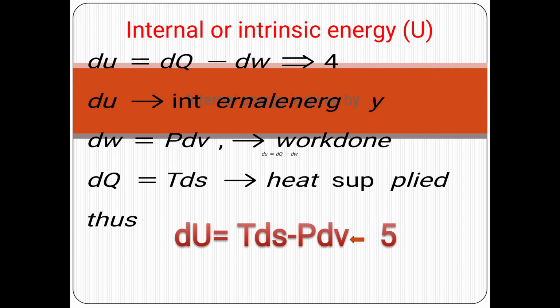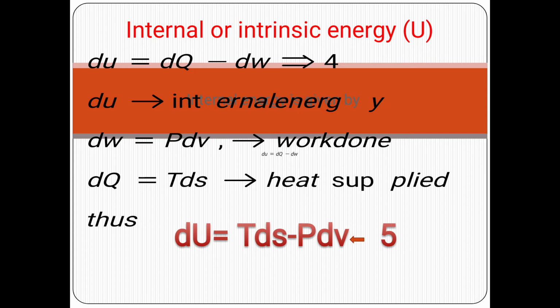Here, the total kinetic energy and potential energy of the system is called the internal energy of the system. It depends upon the state of the system. When a system passes from one state to the other, there is a change in internal energy. And this is independent of the path followed between the two states. But it only depends on the initial and final states.